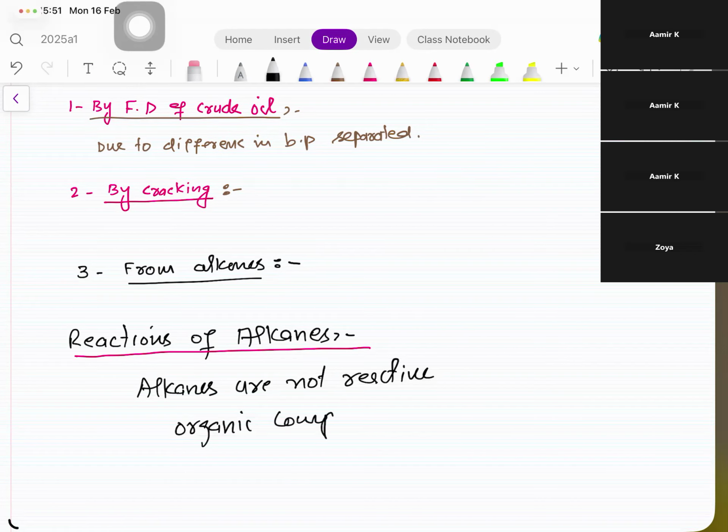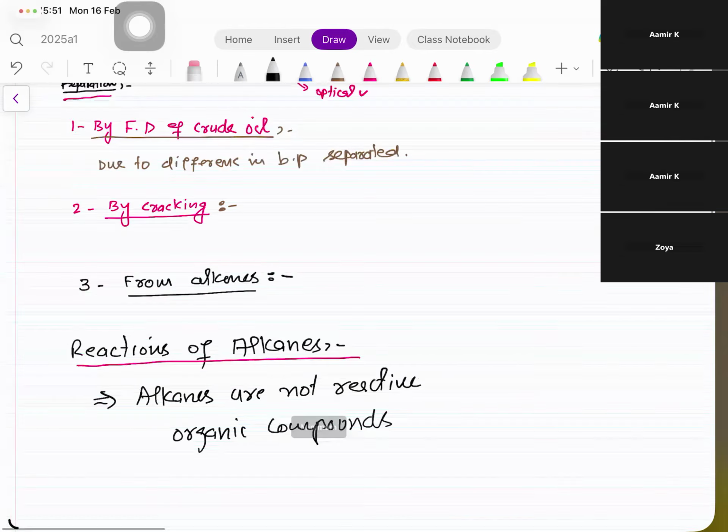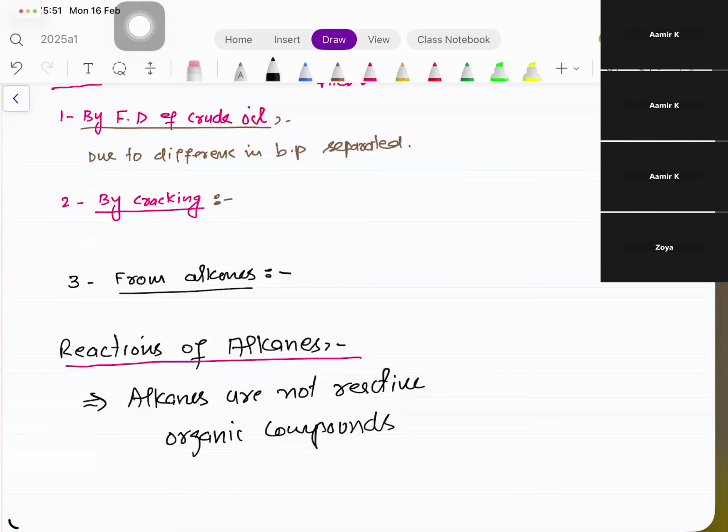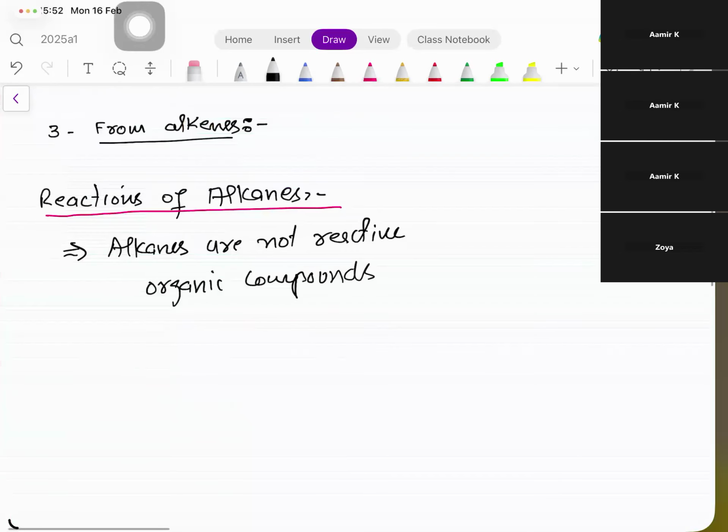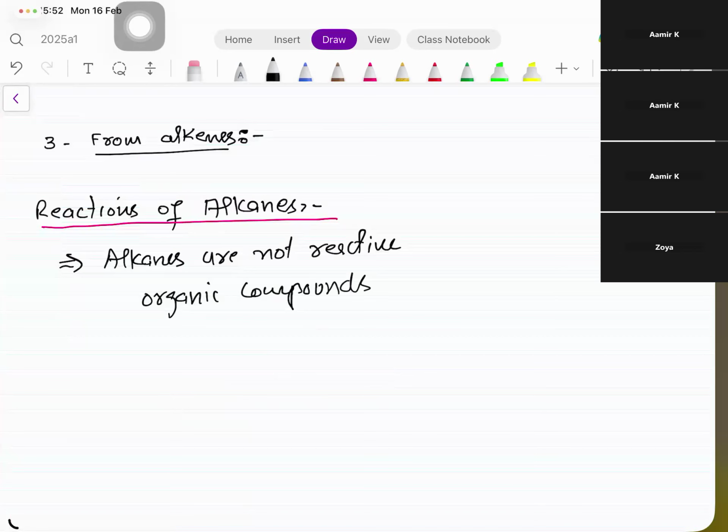You have to give reasons why they aren't reactive. Precisely, from alkenes, that's not hydrolysis, that is hydrogenation. But I'll let you know later. At this moment, you just give a heading, leave one line, and then go to the next. Why are the alkanes not reactive organic compounds?